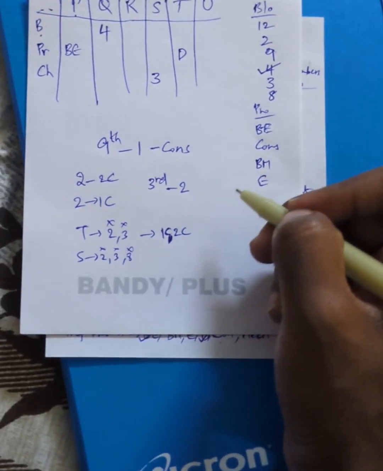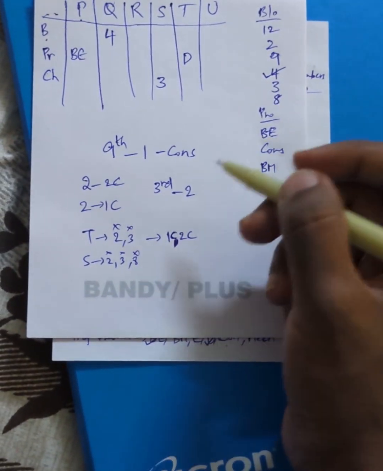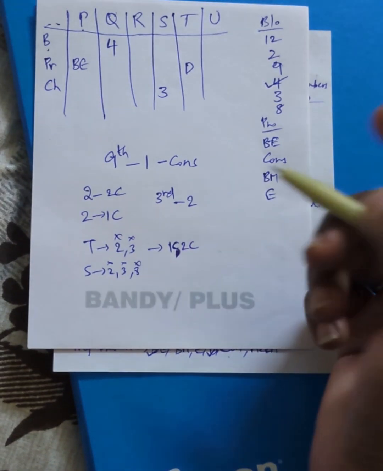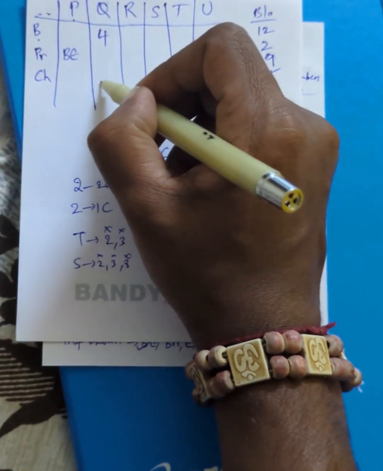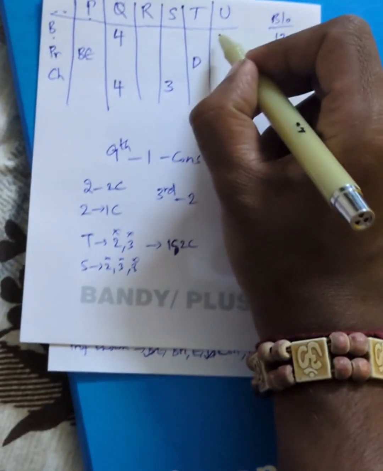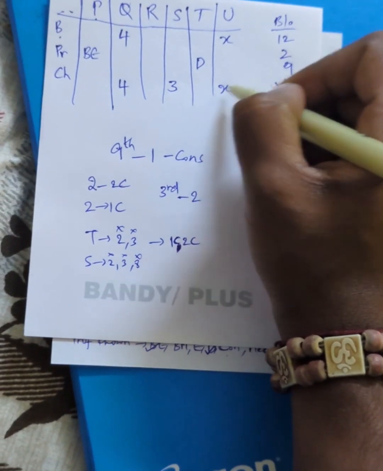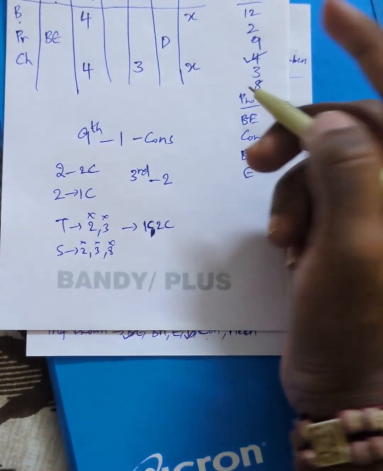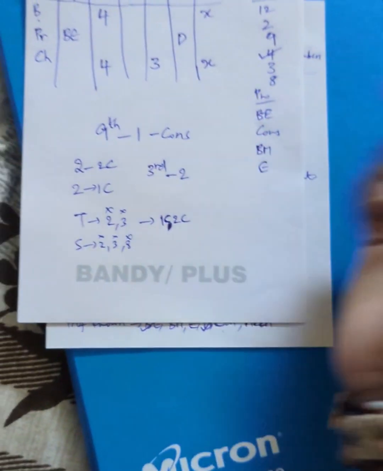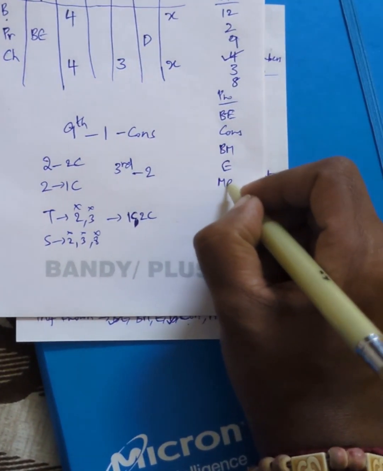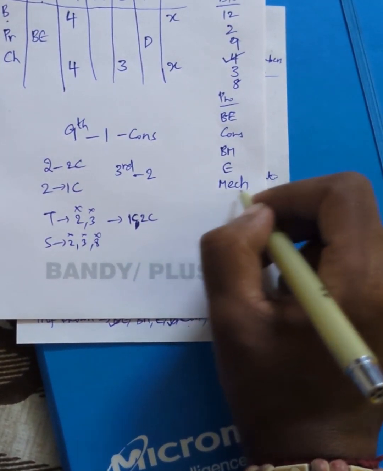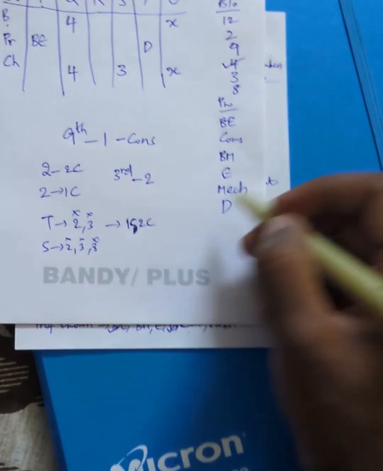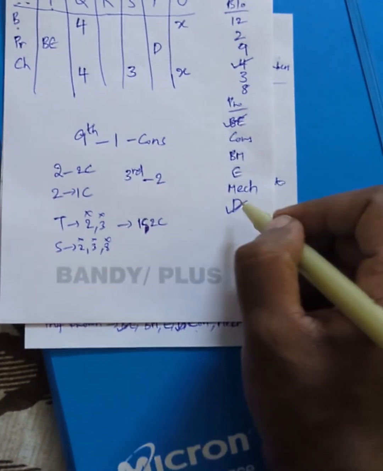Now, the number of children of Q and U is equal to their blocks. That means if Q is living in fourth block, he has 4 children. And if U is living in X block, he has X children. Next, U is neither a mechanic nor a businessman. So you got a new profession, that is mechanic. And driver is also known here. So driver, bank employee are done.